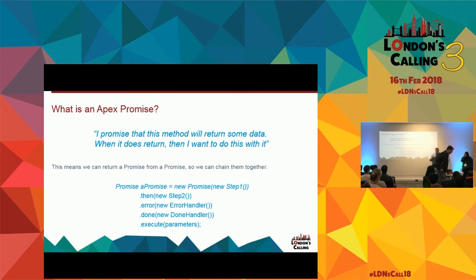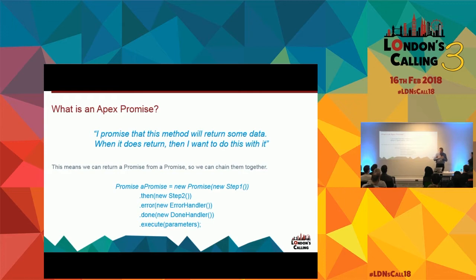When it does return that data, then I'm going to do something with it. Okay. So what we can start to do is think about, well, what method is going to get executed? Well, that's going to be my method. My method is going to be different to your method. That method is totally within the scope of you as an application developer to define what it needs to do.